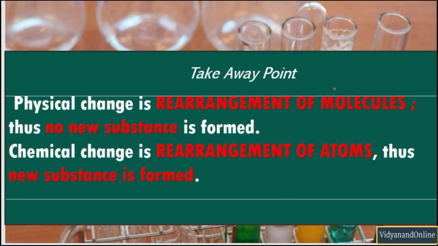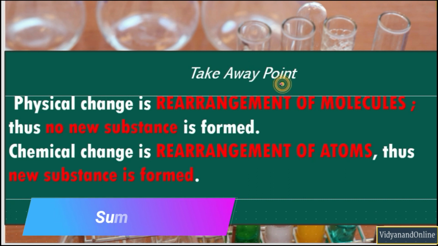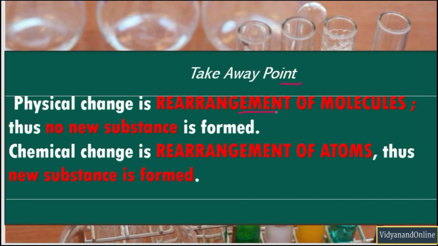the same. So this is the takeaway point from this session: in physical change there is only rearrangement of molecules, there are no new molecules formed, and that is why no new substance is formed. Whereas in chemical change it is rearrangement of atoms. These atoms rearrange in order to form new molecules, and thus new substances are formed.